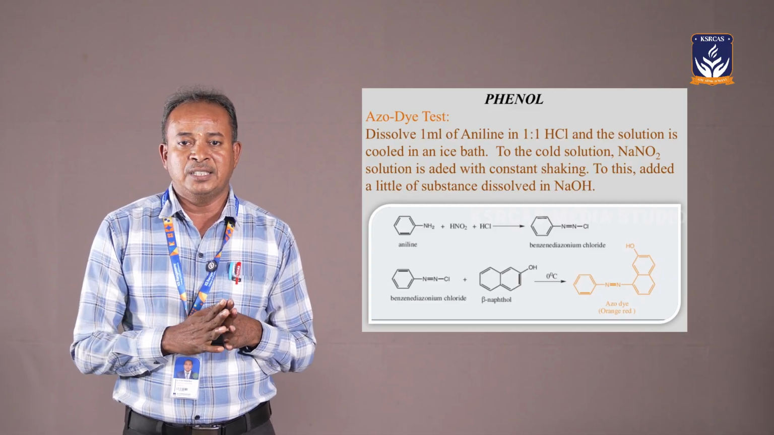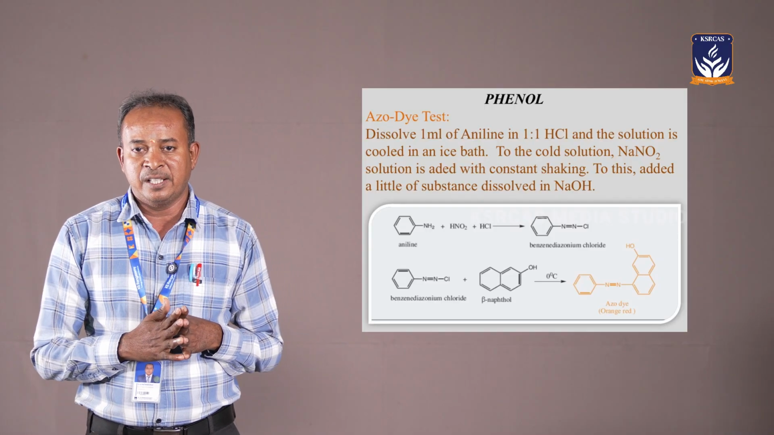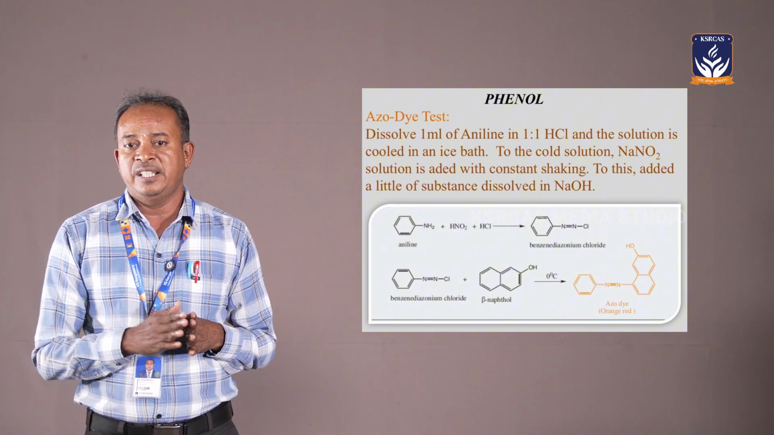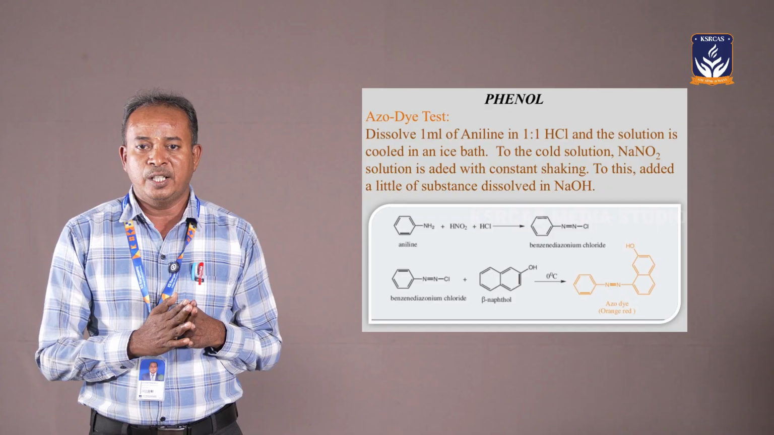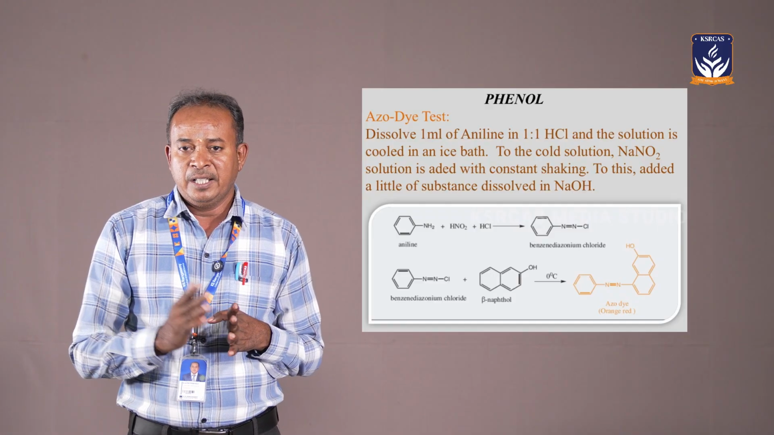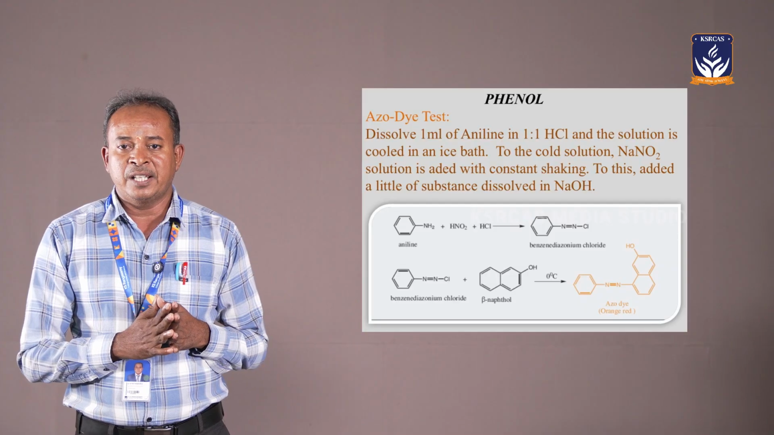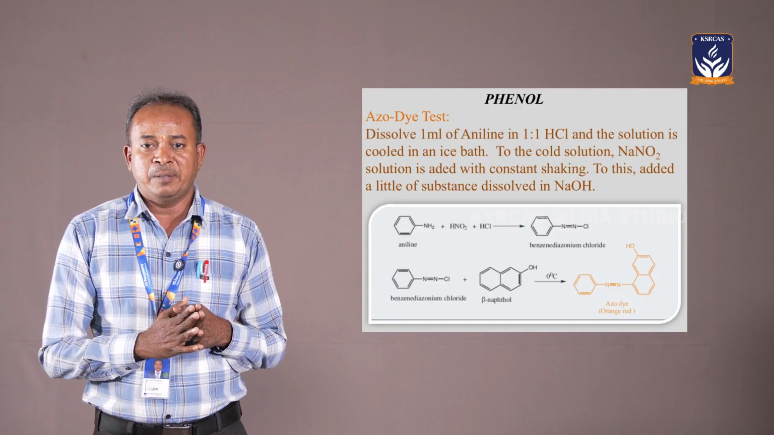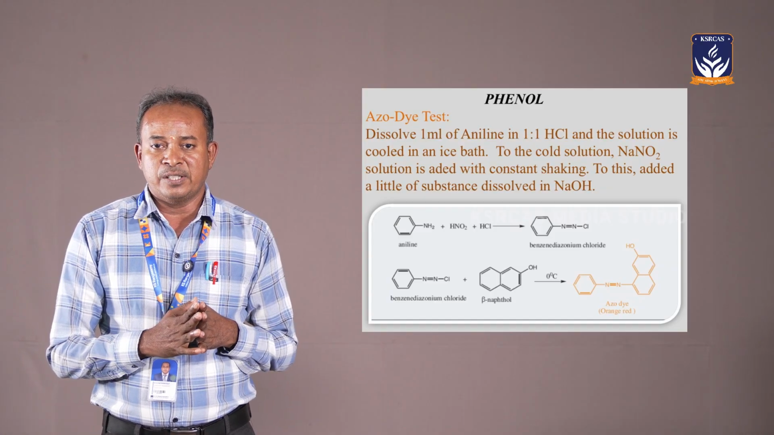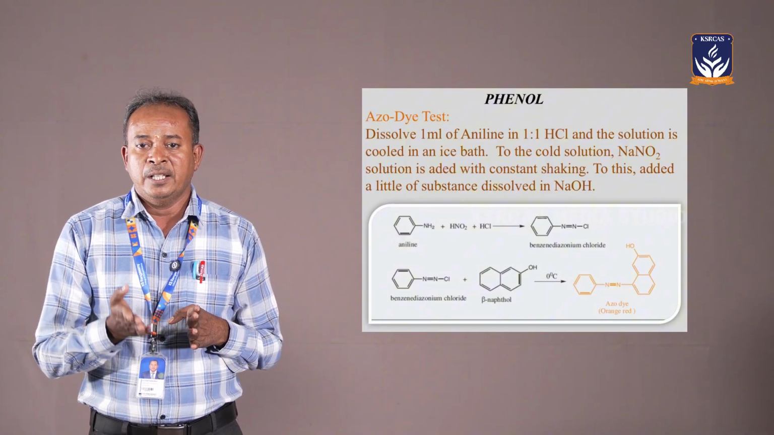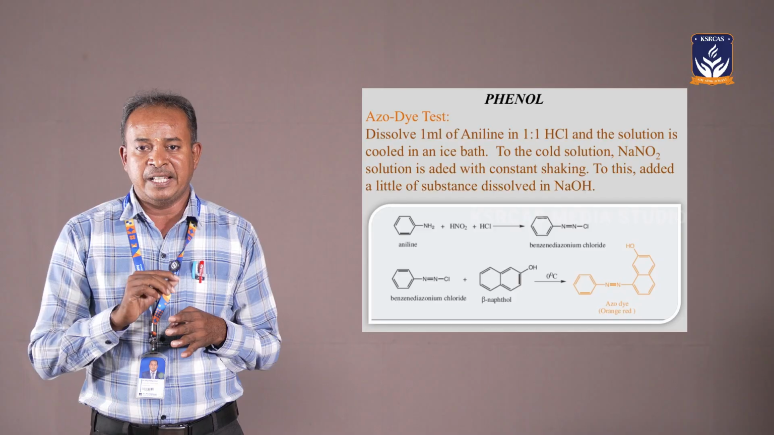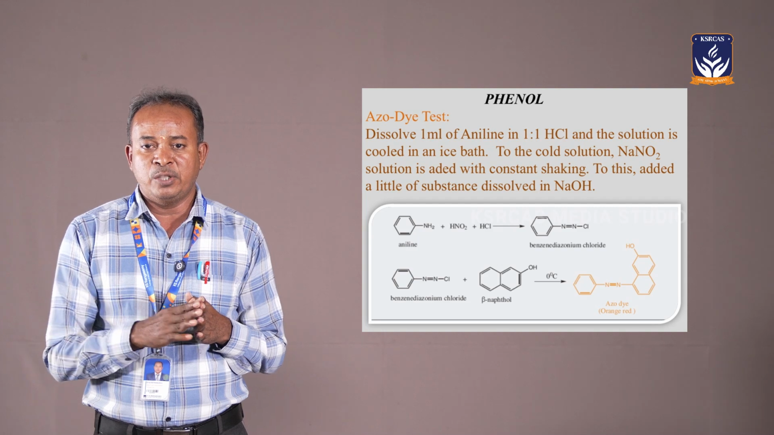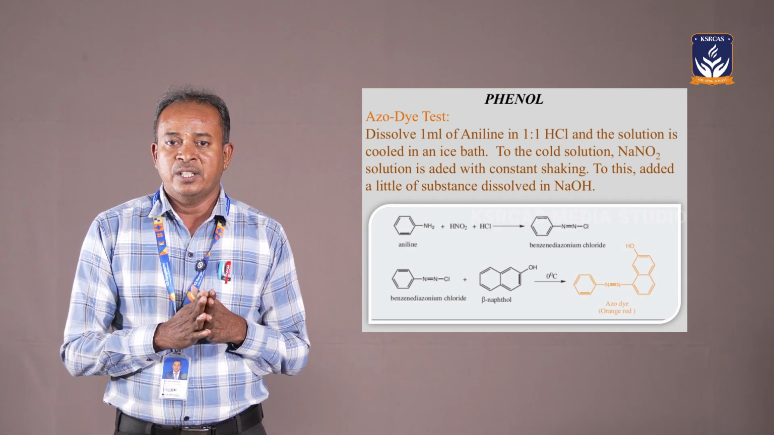Another test is the scarlet red dye test, or azo dye test. How is this test performed? Take a small amount of the phenolic compound dissolved in sodium hydroxide and keep it in an ice bath. In another test tube, dissolve sodium nitrite in hydrochloric acid and cool it in ice. In a further test tube, take the amine compound with hydrochloric acid, mix very well, and keep it in ice at 0 to 5 degrees centigrade. Both test tube solutions are then added together.